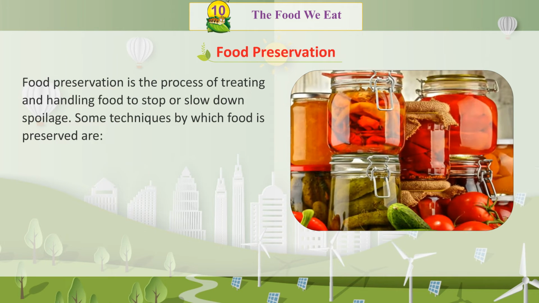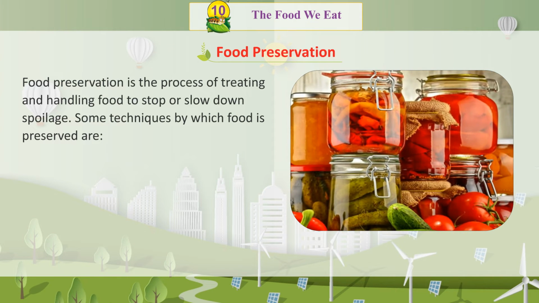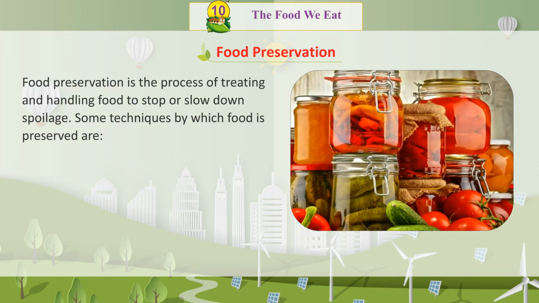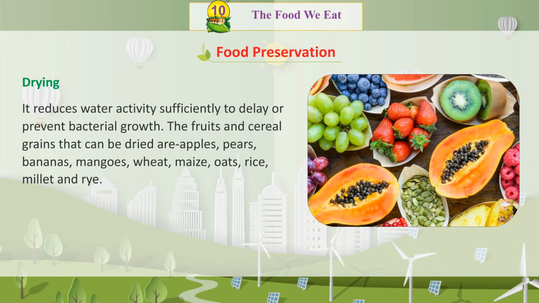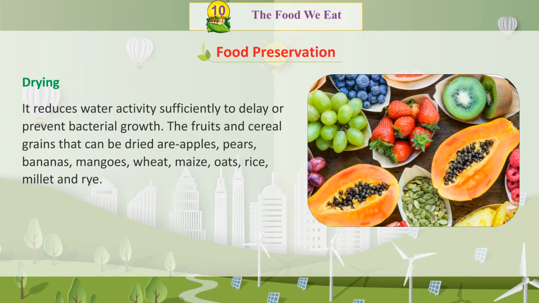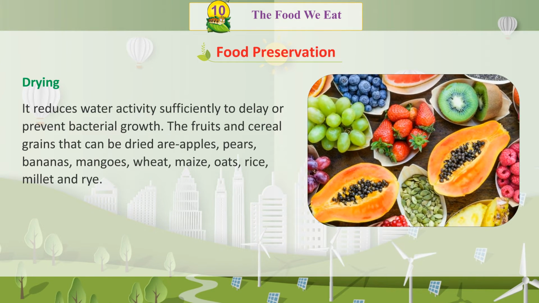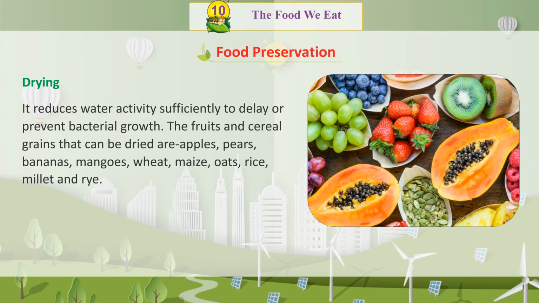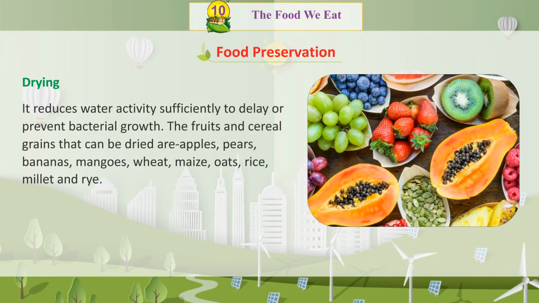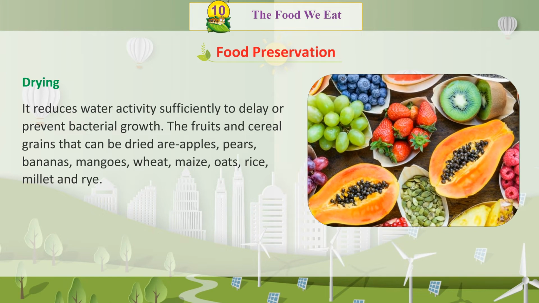Food preservation is the process of treating and handling food to stop or slow down spoilage. Some techniques by which food is preserved are drying. It reduces water activity sufficiently to delay or prevent bacterial growth. The fruits and cereal grains that can be dried are apples, pears, bananas, mangoes, wheat, maize, oats, rice, millet, and rye.